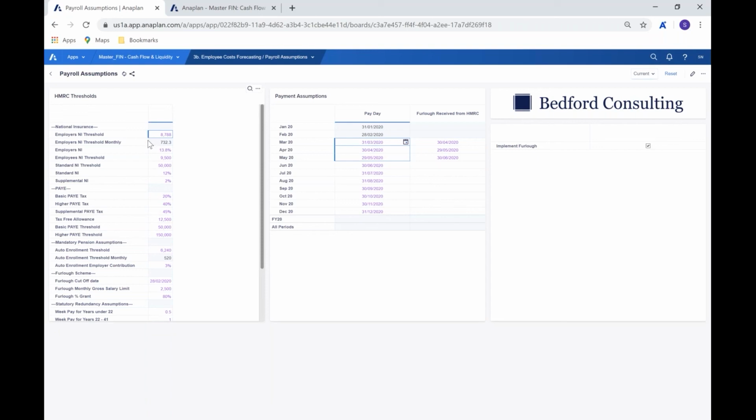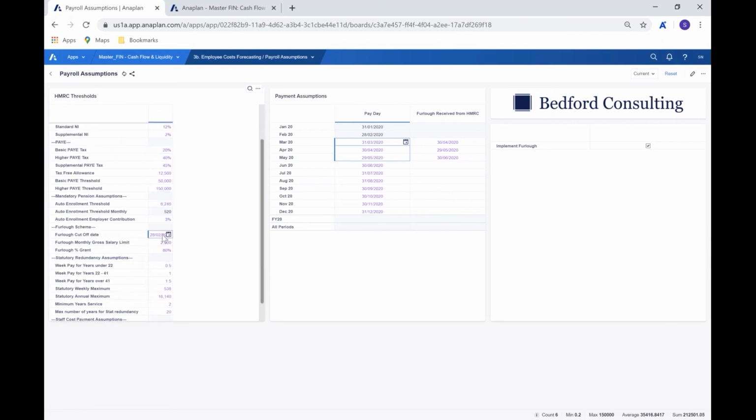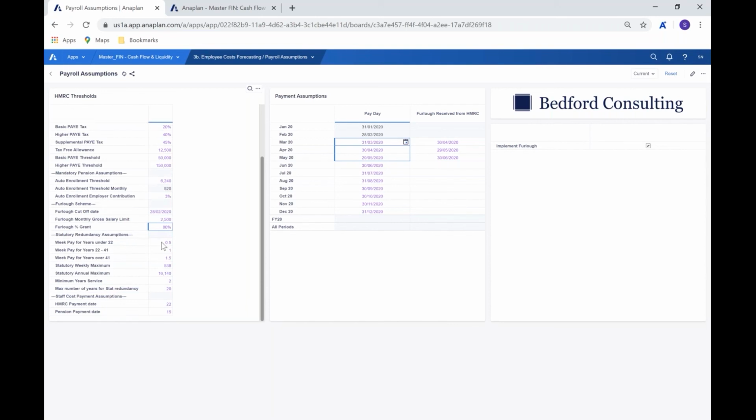In terms of all of the thresholds that we have, all of our national insurance thresholds, which we can see all through here, that's everything from supplemental NI through to employers NI threshold. We've got the basic PAYE thresholds here, the different bands, and of course the different rates. The furlough scheme. So here we can see that we're setting that parameter at 2,500 as stated by the government at the moment. But of course, if that needs to be changed, it's extremely flexible in the way that we can do that. We can do that centrally. And of course, there's a furlough percentage, grant percentage here that we can flex as well. And then any statutory redundancy assumptions as well.